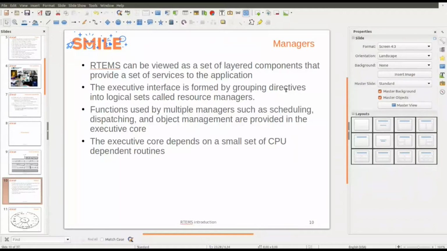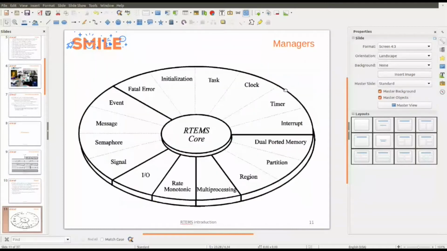There are managers for quite everything, including scheduling, dispatching, etc. I can show the camembert. It's much better. So you have the clock, the timer, the interrupts, etc. For example, if you want to develop device drivers for RTEMS, we will see an example at the end of the conference. You should use the IO manager. But you can see famous components in the real-time world, such as semaphore or message or clock, etc.